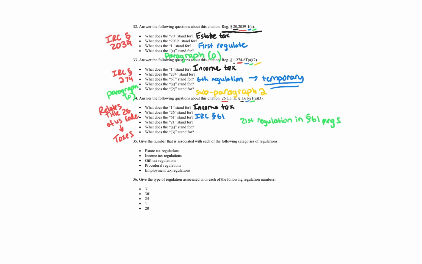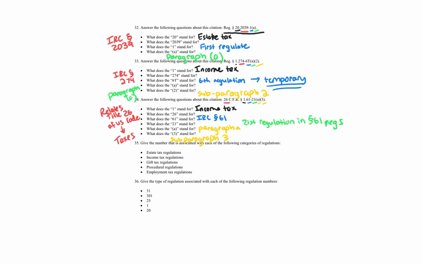Okay. Yellow. I'm just going to do the yellow for both A and 3. The A, that's going to be paragraph A, and the 3 is going to be subparagraph 3. All right. And we've finished our citations. Very important if you're in my class. Very important in tax research because you need to make sure you understand what that's actually saying.